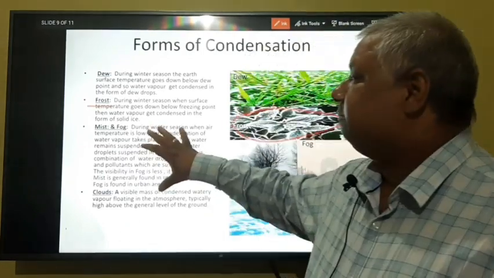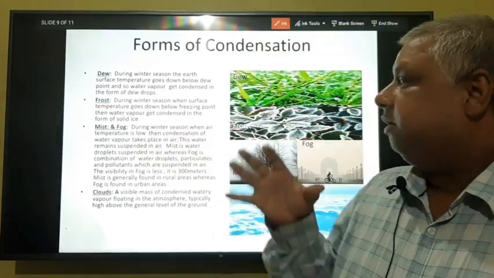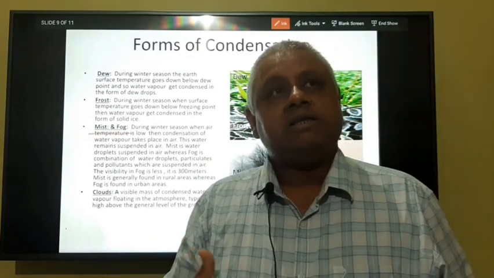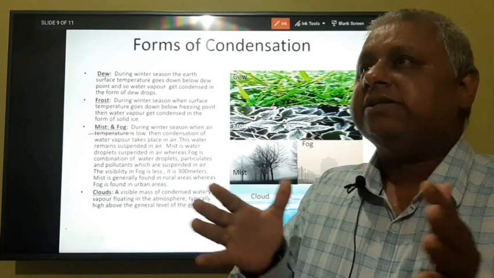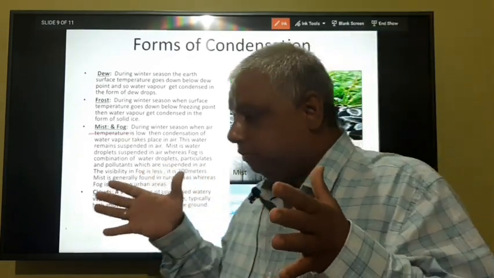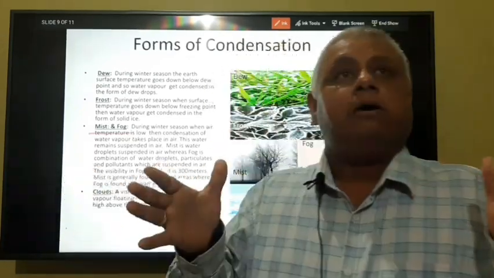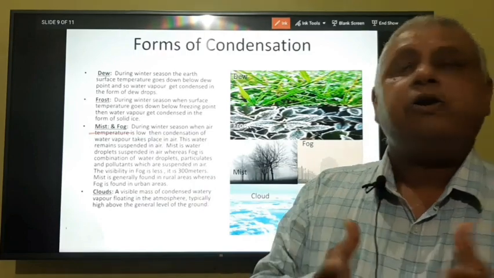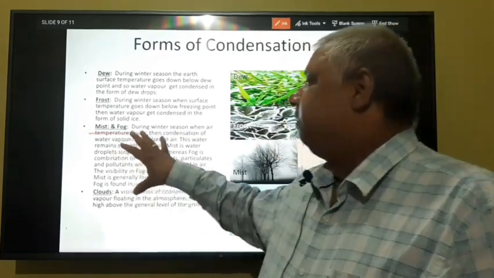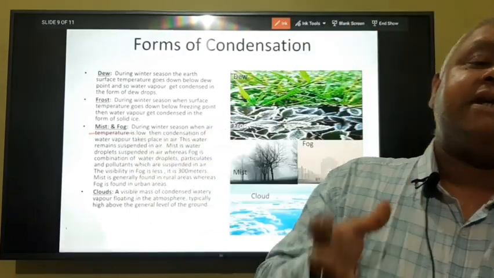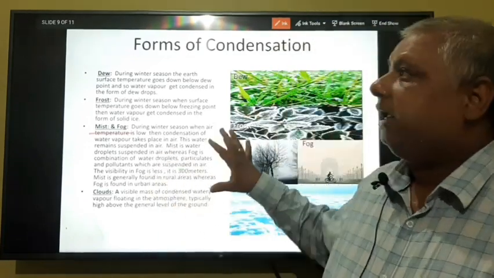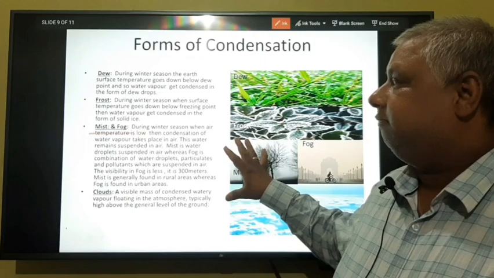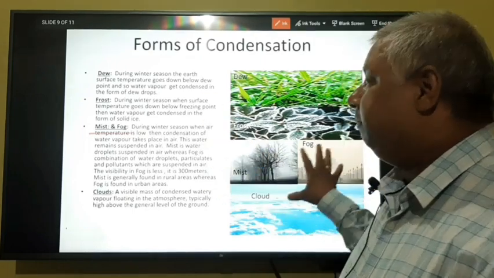Now, the third one is mist and fog. During winter season, what happens when temperature decreases or goes below the dew point? The water vapor present in air gets condensed in the form of water in the atmosphere, forming fog or mist.